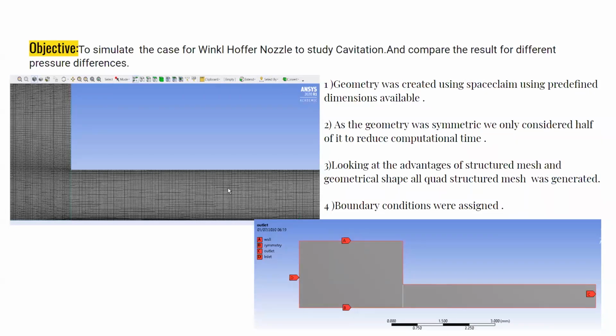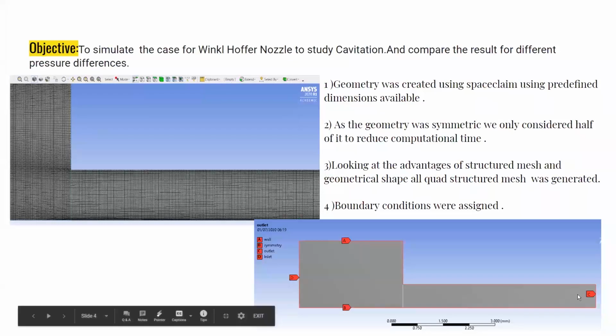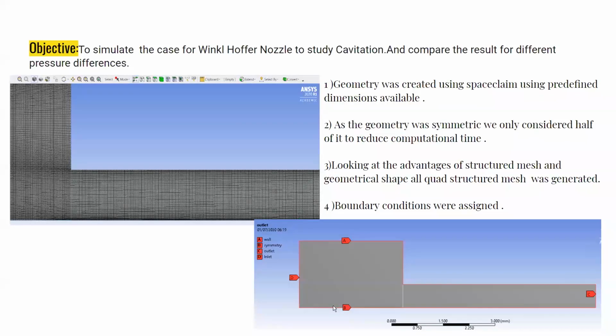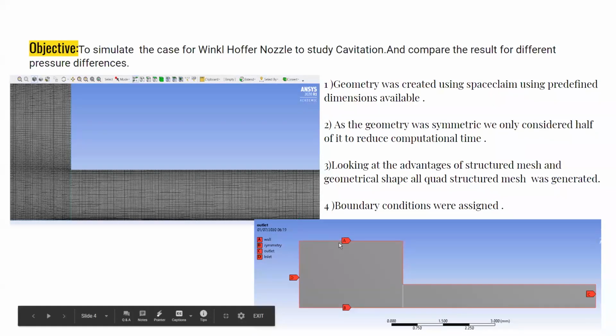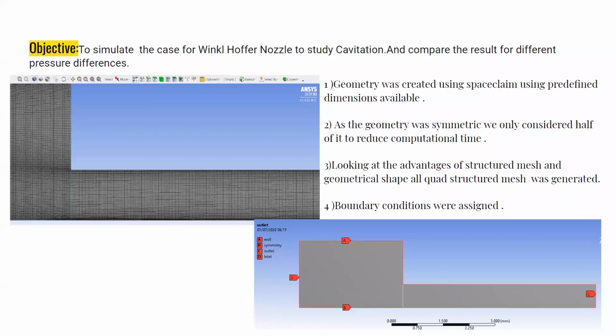This was the structured meshing performed on the model, as we all know the importance of structured mesh for the results. These were the boundary conditions given to the geometry: this would be the outlet of the injector, this the inlet, this B side assigned as symmetry, and all other boundaries assigned as wall.